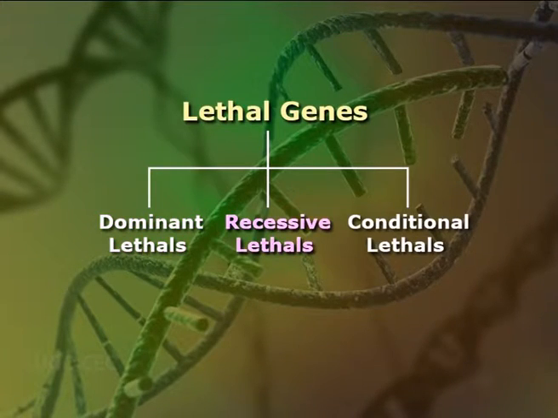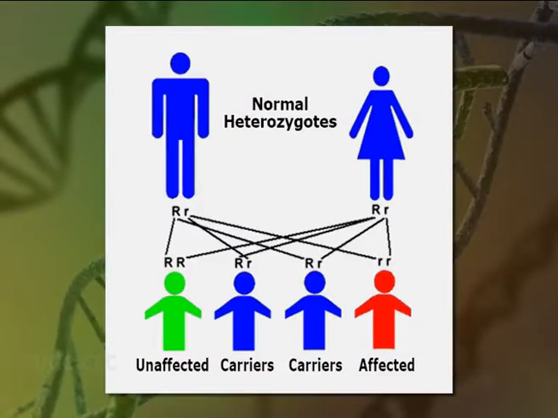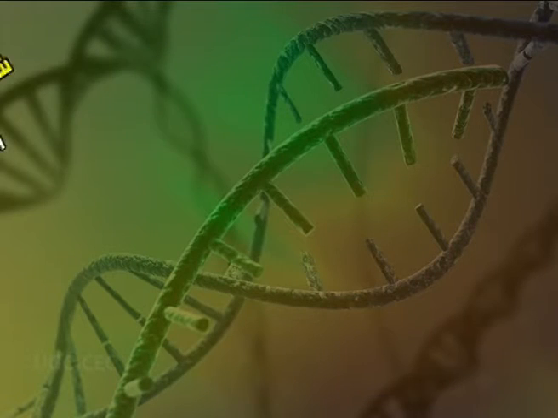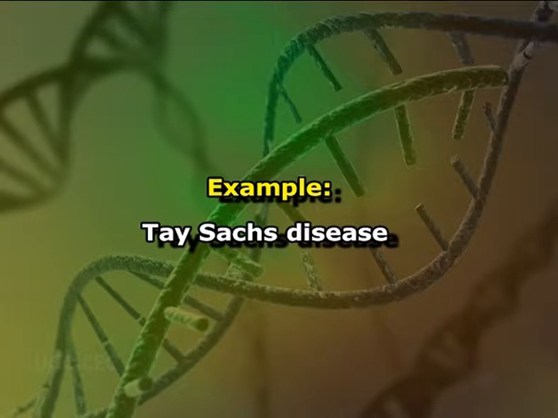Recessive lethals. The recessive lethals produce lethal effect only in homozygous condition. Their heterozygotes are normal. Therefore, recessive lethals remain unnoticed in the population but are established in the population. These are detected only when two heterozygous persons get married. The example in support is of Tay-Sachs disease.